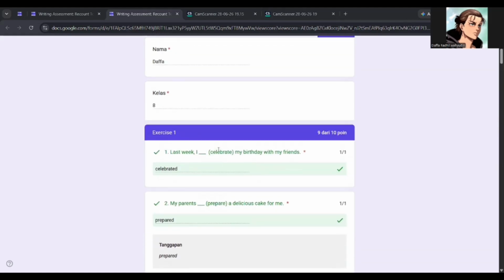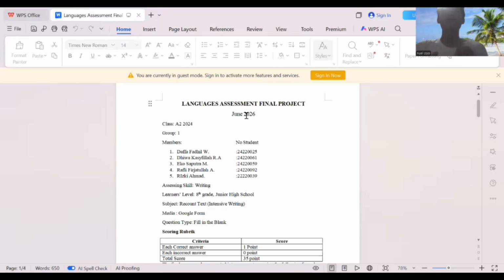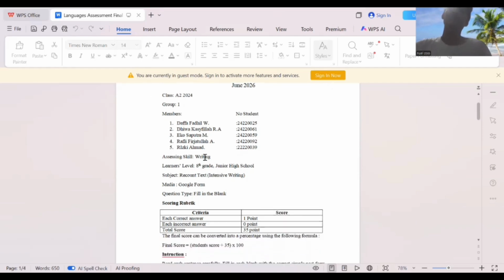Thank you very much. I would like to explain the validity of our assessment. Validity means that a test measures what it is supposed to measure. In our assessment, the goal is to measure students' ability to use the simple past tense in writing recount text. This is shown in our assessment information where the subject is recount text, and the questions ask students to complete sentences and texts using the correct past tense verb.